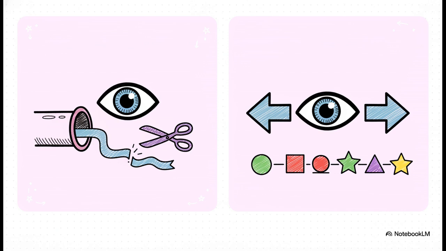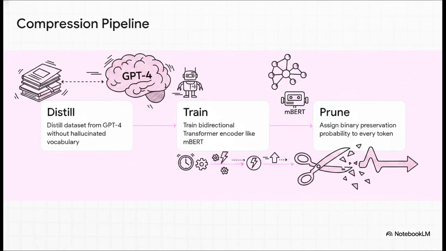On the right, we see the modern gold standard, LLM Lingua 2, which uses bidirectional token classification. It looks at both the preceding and the succeeding text at the exact same time before making a cut. And here is how this algorithmic pipeline actually comes to life. First, they ask a massive, smart model like GPT-4 to distill a bunch of text purely by deleting words, no hallucinations allowed. This creates a pristine, highly distilled training dataset.